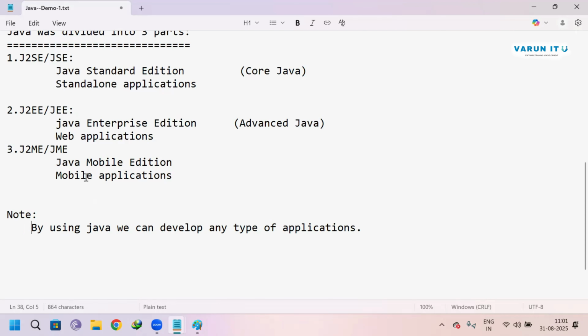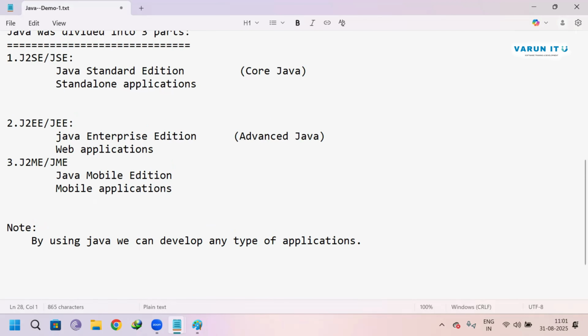What is a standalone application? First of all, let's see what a standalone application is.